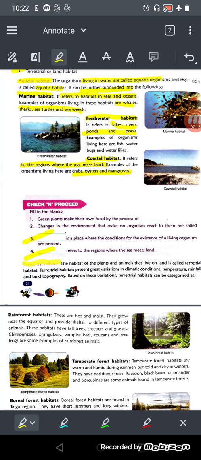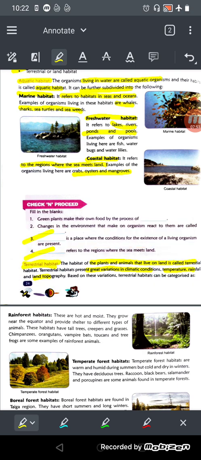Now, terrestrial habitat. The habitat of plants and animals that live on land is called the terrestrial habitat. Terrestrial habitats present great variation in climatic conditions, because there will be forests, polar regions and plain areas. So in the terrestrial habitat, temperature, rainfall and land topography are different.